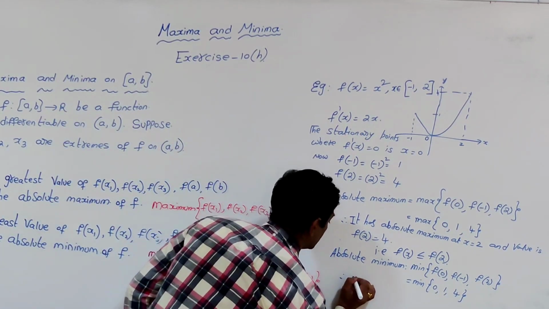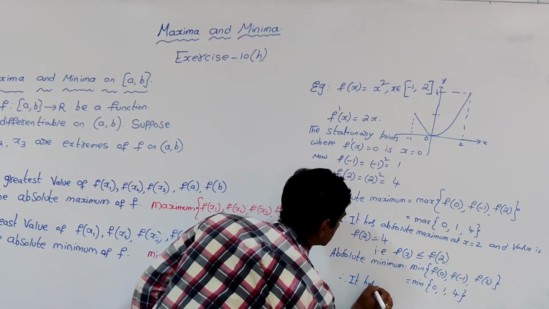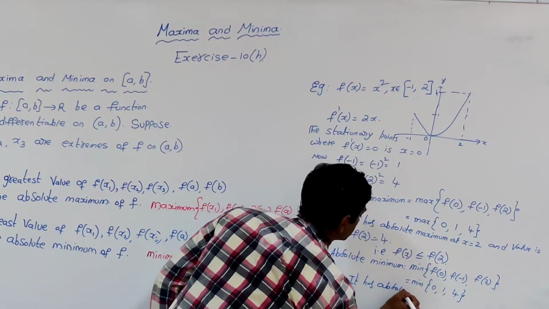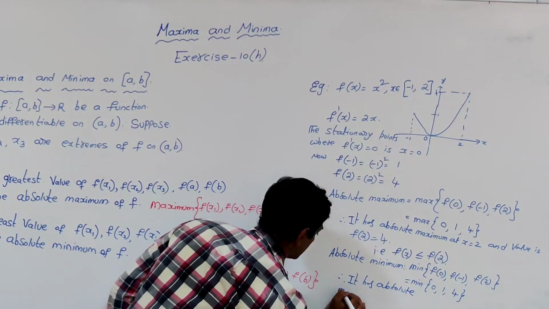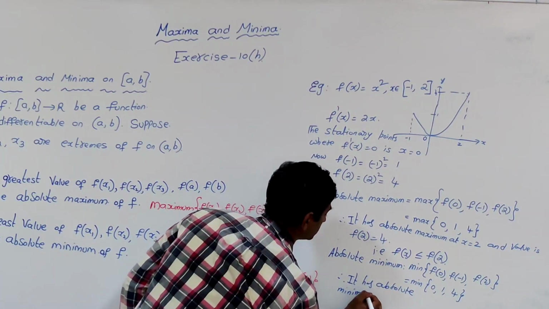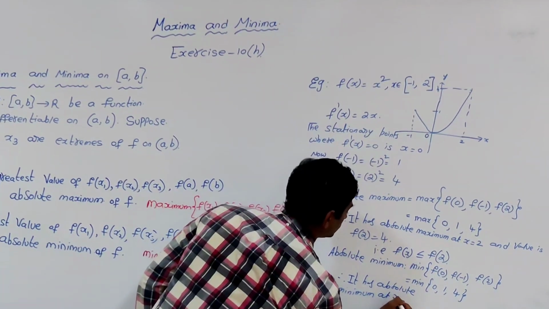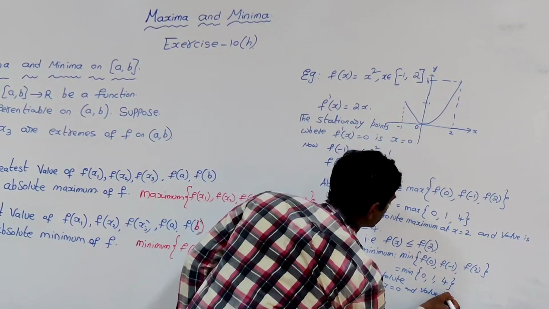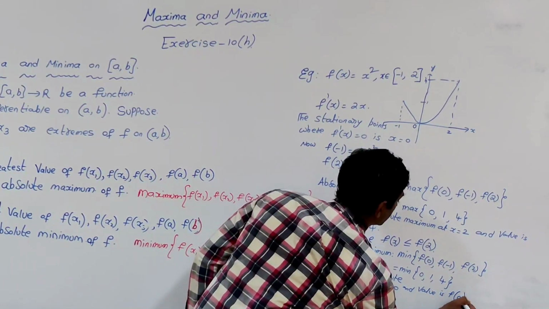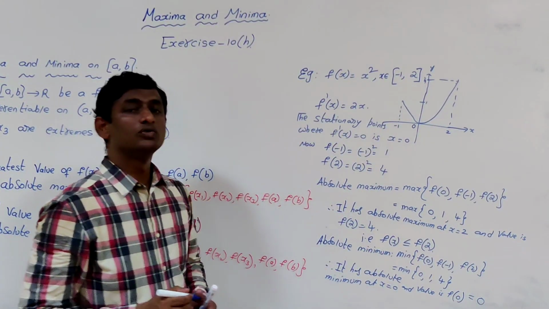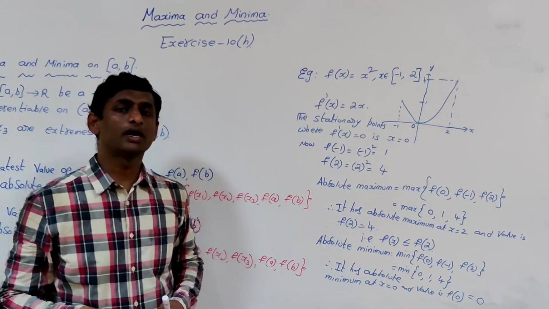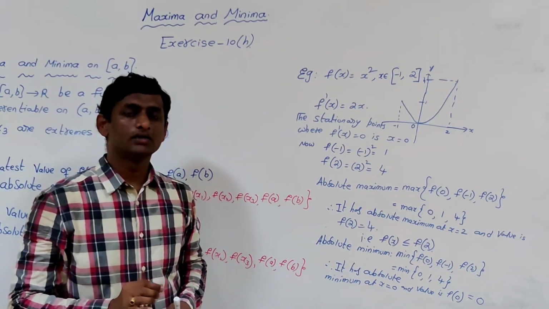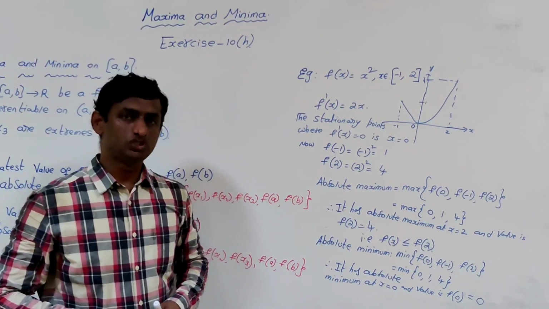Therefore, it has absolute minimum at x is equal to 0 and the value is f of 0, that is 0. So 4 is the absolute maximum value and the absolute minimum value is 0.